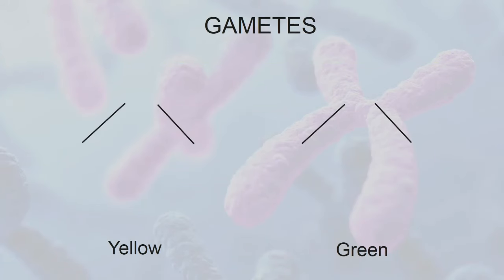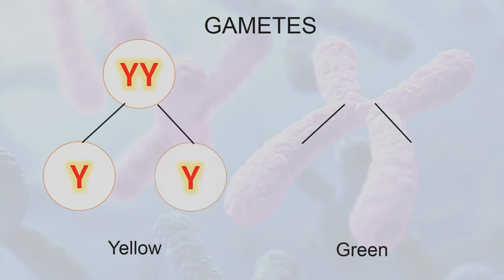So here's the example of gametes that represents the dominant trait, which is yellow color. We have the capital Y and the recessive trait, which represents the green color with the symbol of small letter y.